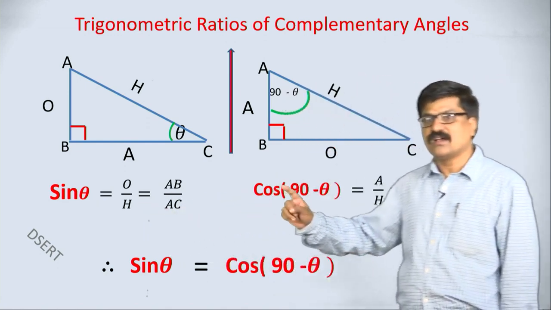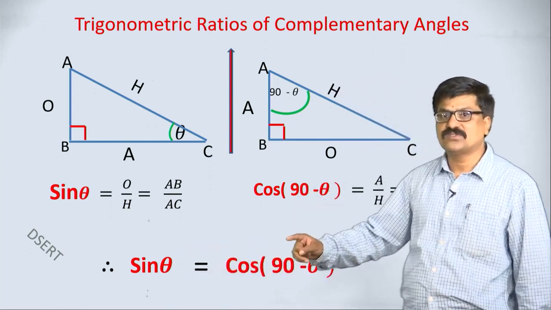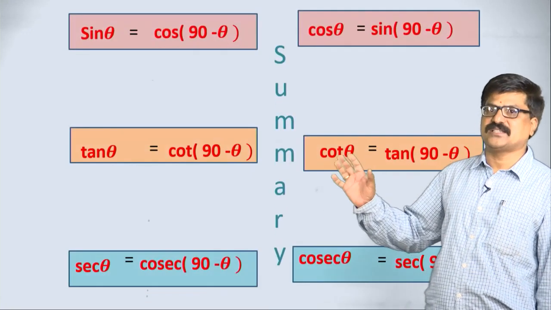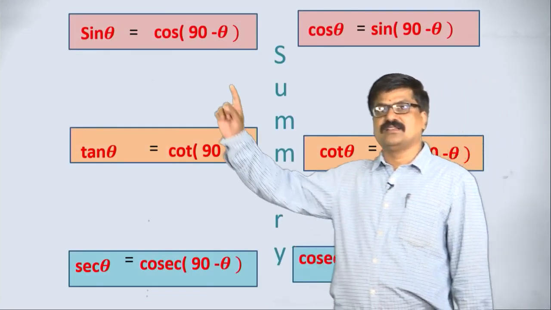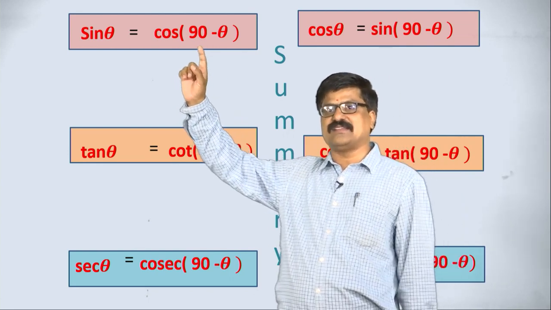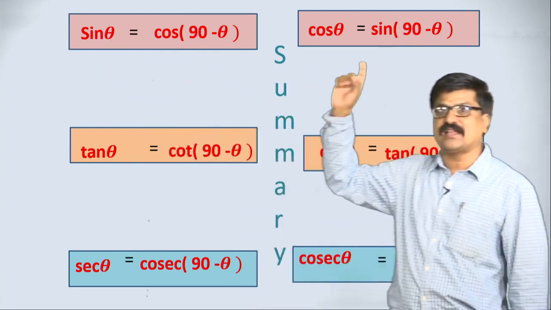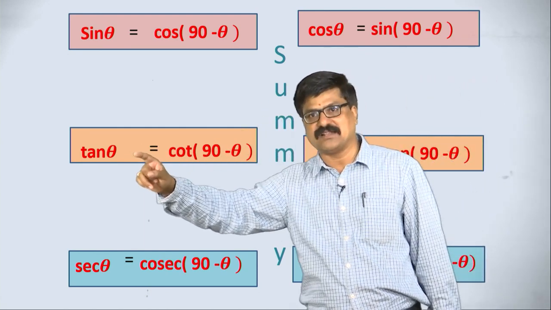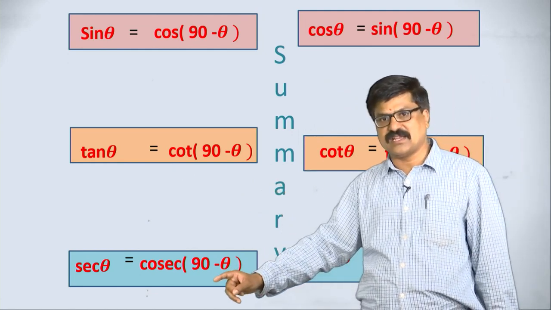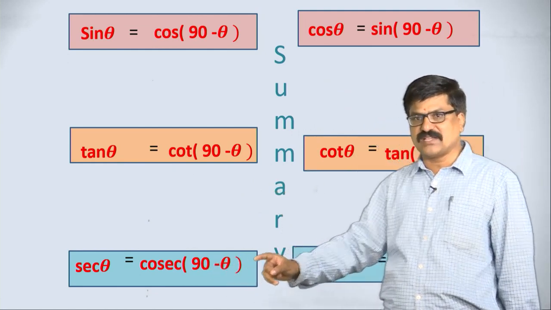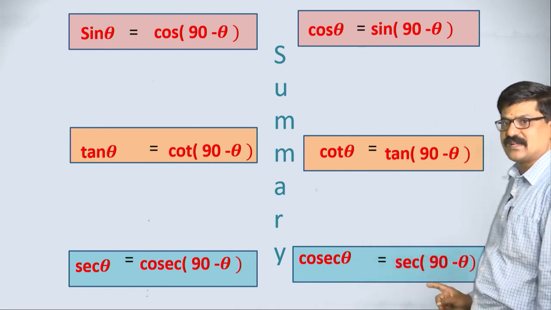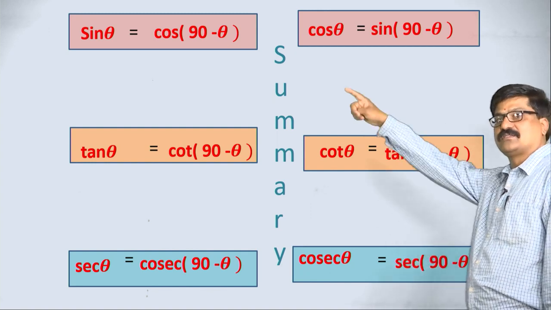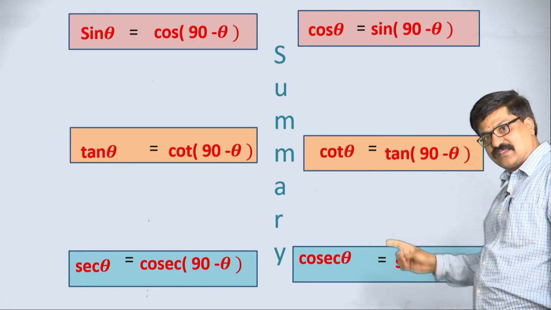Tan theta here, cot theta here, tan theta is equal to cot of 90 minus theta. Let us see the next slide here. Sin is changing to cos, that is cos of 90 minus theta is sin theta, or sin of 90 minus theta is cos theta. Similarly, cot of 90 minus theta becomes tan theta. Secant theta is the same as cosec of 90 minus theta, or cosec theta is the same as secant of 90 minus theta. Observe this table properly, that is these three and similarly these three.